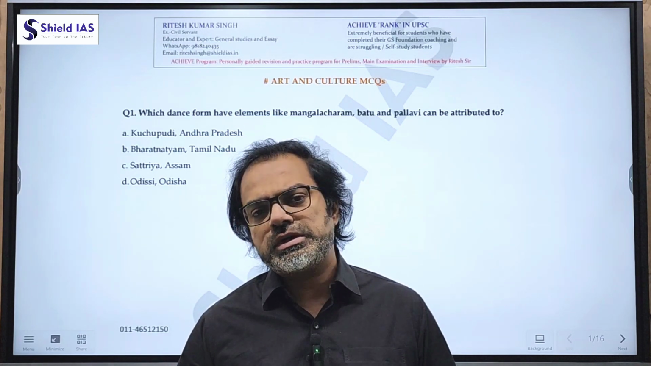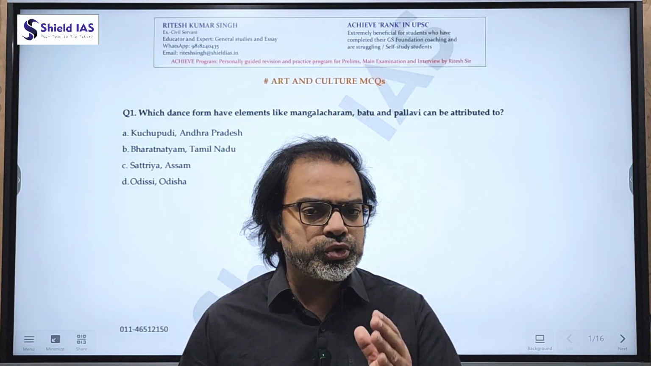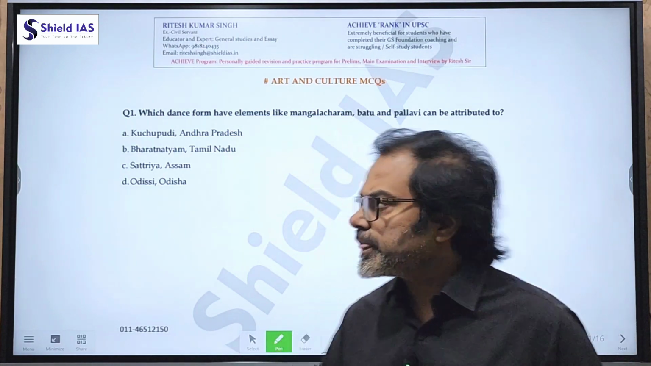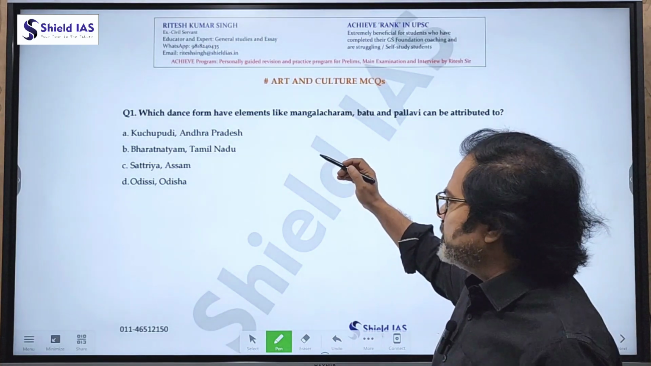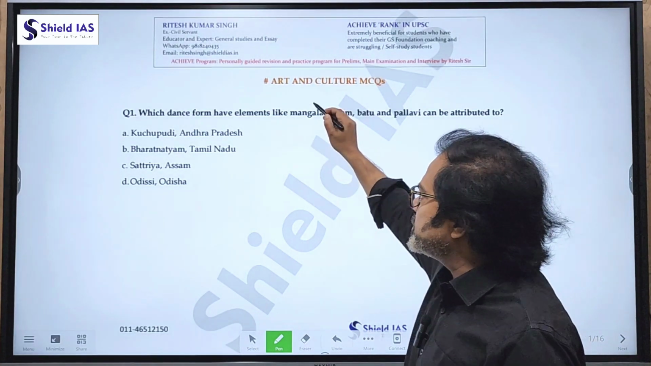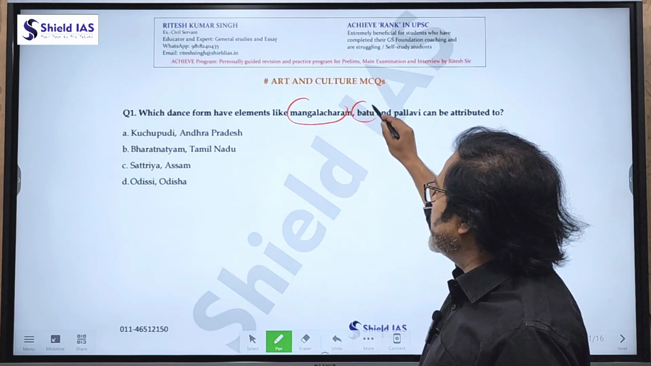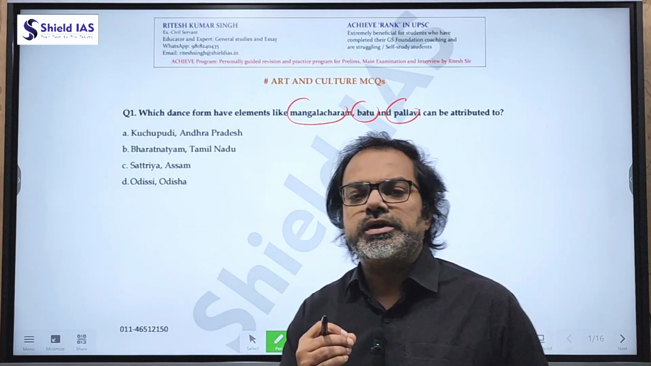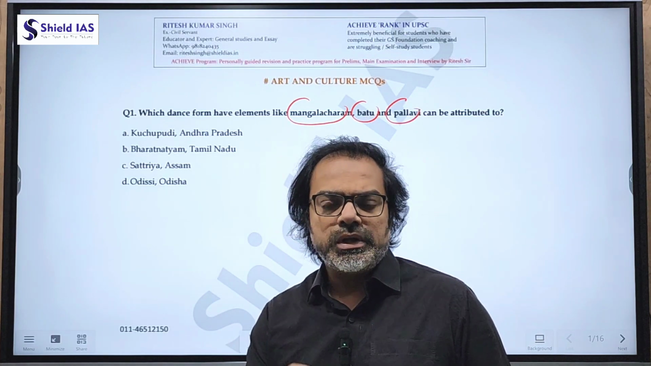So let us see purely content-based questions on the art and culture part of the UPSC Civil Service Examination. On the board, I am going to show you the first question. The first question is on the classical dances. Which dance form has elements like Mangal Charan, Batu and Pallavi? That means here we are seeing three terms, the features of a dance.